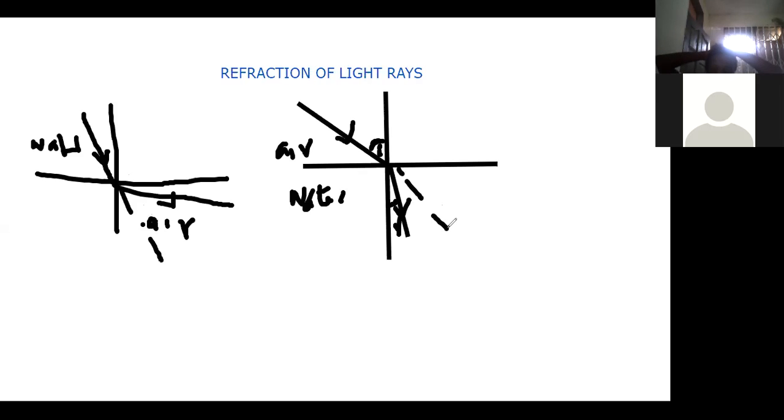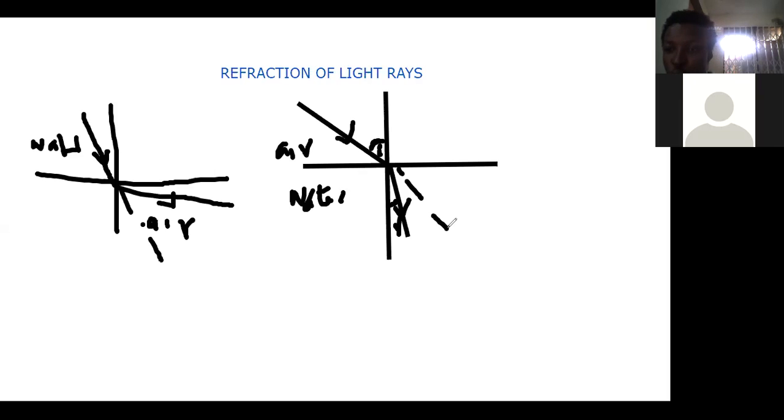Now it's governed also by two laws. The first law states that the incident ray, the refracted ray, and the normal at the point of incidence all lie in the same plane. When we're talking about reflection, we talk about the reflected ray; here we are talking about the refracted ray.